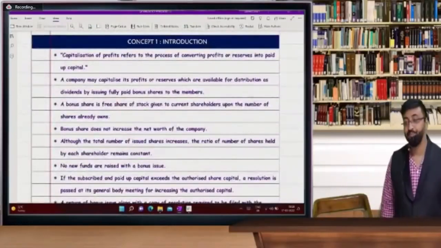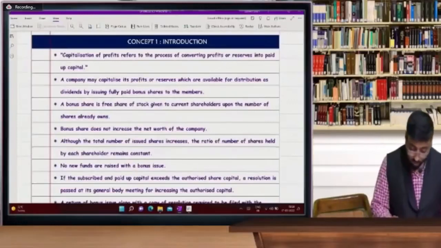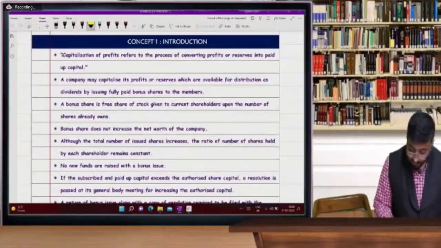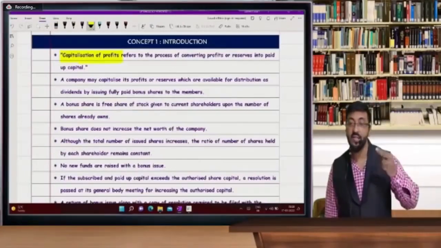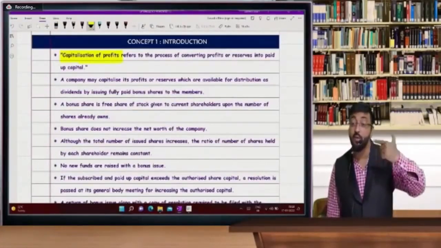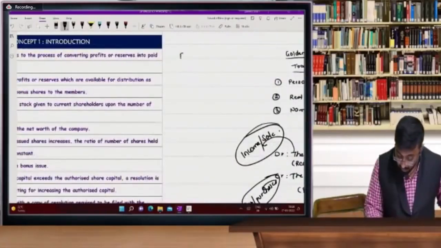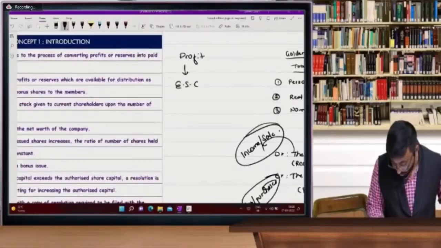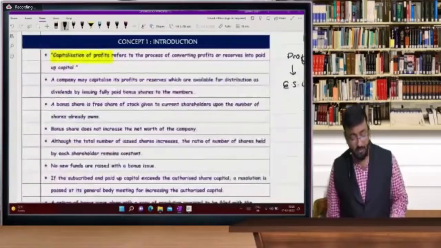Introduction. Understand. Bonus, the word bonus is also called capitalization of profits. What is capitalization of profits? Profits get converted into capital. What is bonus? Yes, I already explained to you. You convert profit into equity share capital. Now what is the benefit of this?